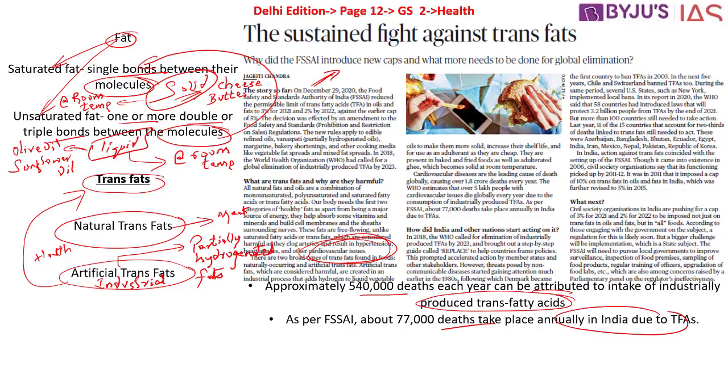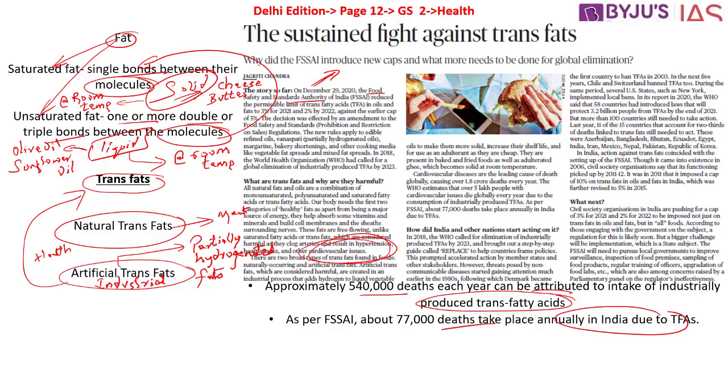In order to overcome this issue, in order to address the major issue of health impact, we have a new set of regulations and rules that are introduced by the Food Safety and Standards Authority of India. What is it that the Food Safety and Standards Authority of India has said in the present regulation?